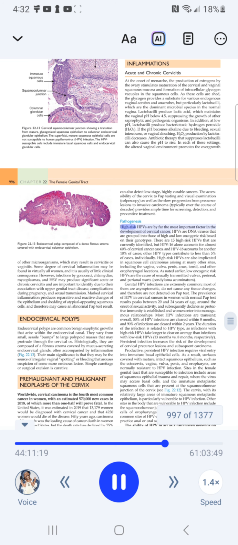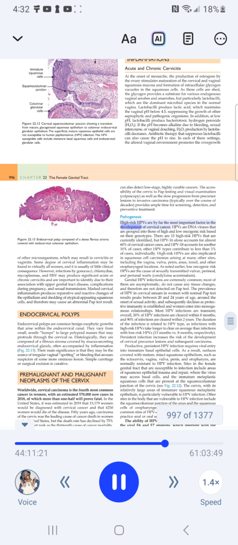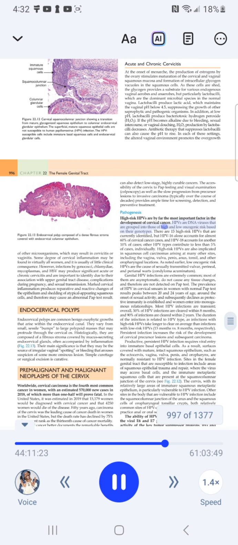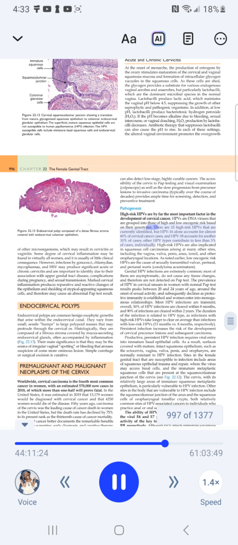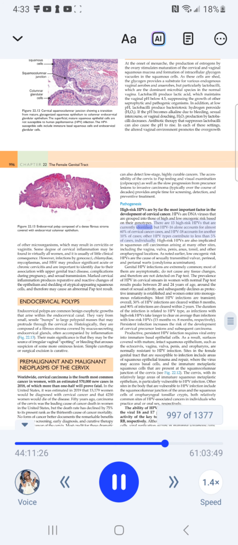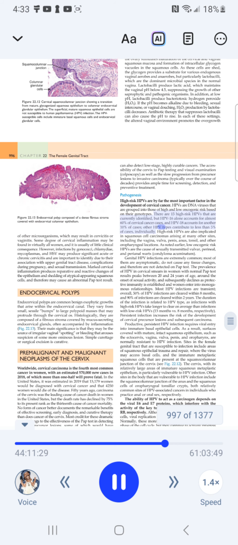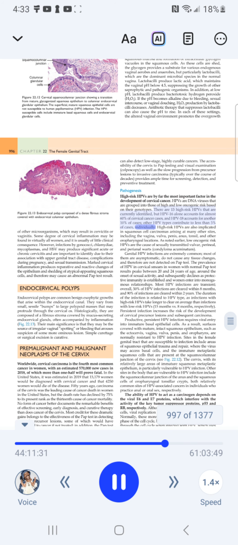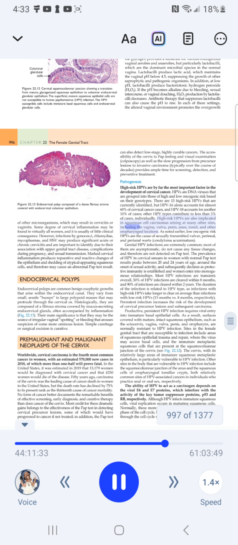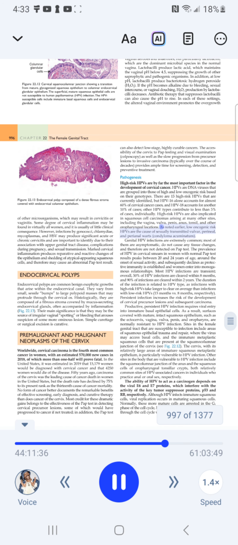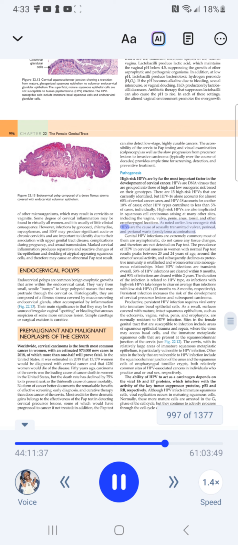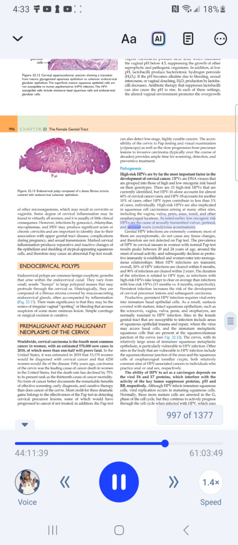Pathogenesis. High-risk HPVs are by far the most important factor in the development of cervical cancer. HPVs are DNA viruses that are grouped into those of high and low oncogenic risk based on their genotypes. There are 15 high-risk HPVs that are currently identified, but HPV 16 alone accounts for almost 60% of cervical cancer cases, and HPV 18 accounts for another 10% of cases. Other HPV types contribute to less than 5% of cases, individually. High-risk HPVs are also implicated in squamous cell carcinomas arising at many other sites, including the vagina, vulva, penis, anus, tonsil, and other oropharyngeal locations. As noted earlier, low oncogenic risk HPVs are the cause of sexually transmitted vulvar, perineal, and perianal warts (condyloma acuminata).